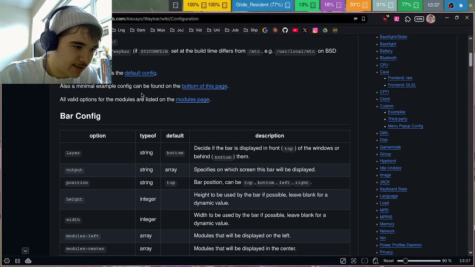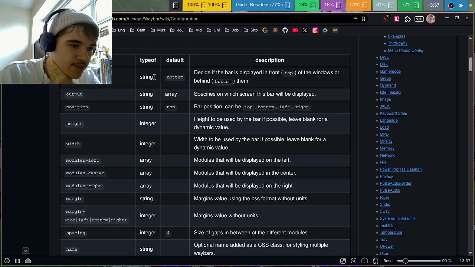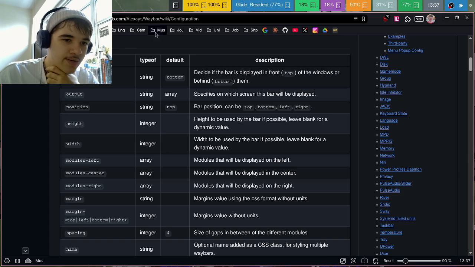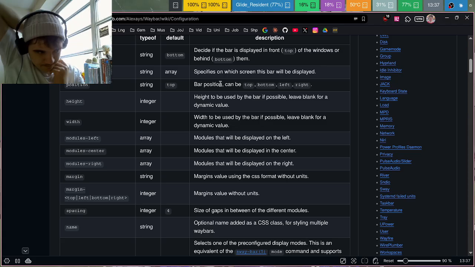Also, minimal example config can be found. All valid options are listed on the modules page. Okay. So decide if the display is front top of the windows or behind them. I see. So right now it's kind of, well, I don't know. Outputs, which screen, it's an array, and then position.